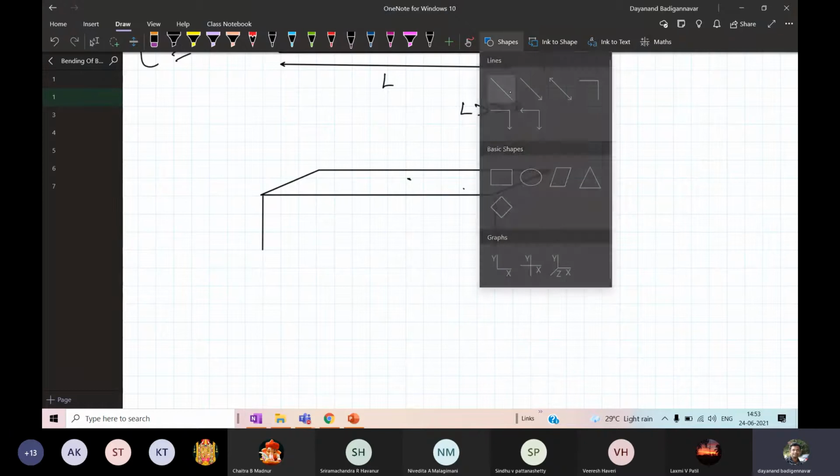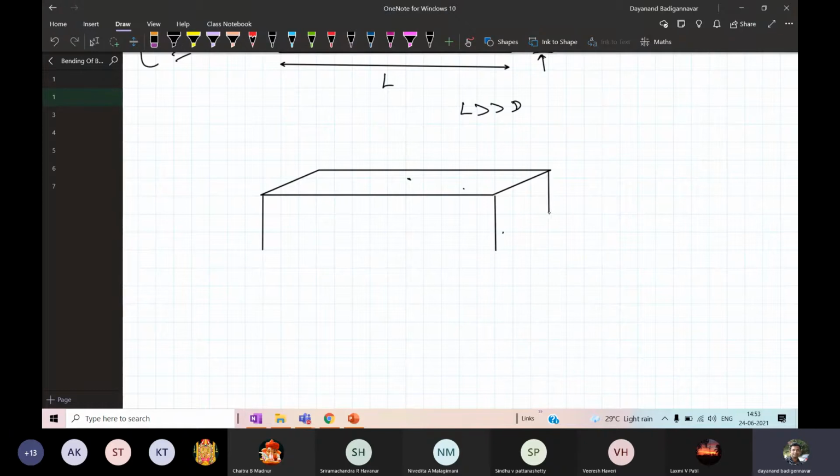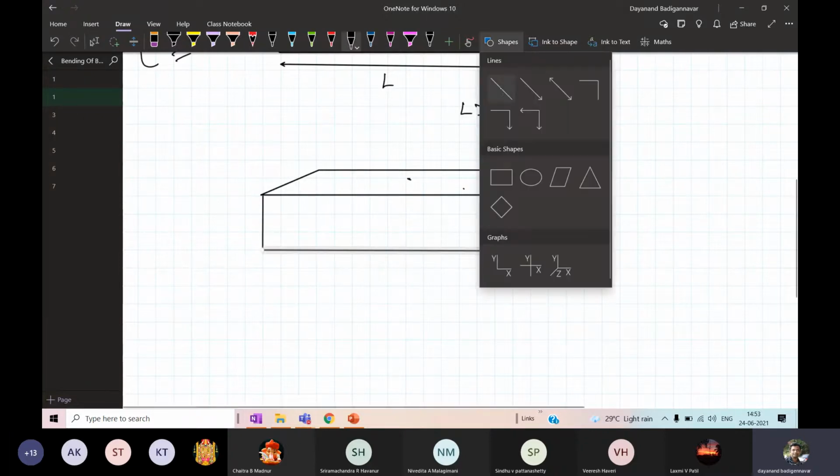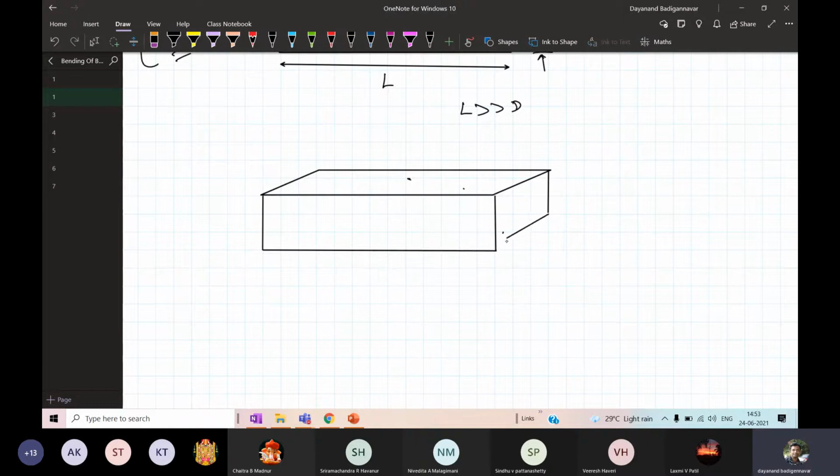So this is the beam I have drawn. This is a rectangular beam. Now, this is a beam what you have. It looks like this. When you look in a horizontal manner, it is going to look in this way.